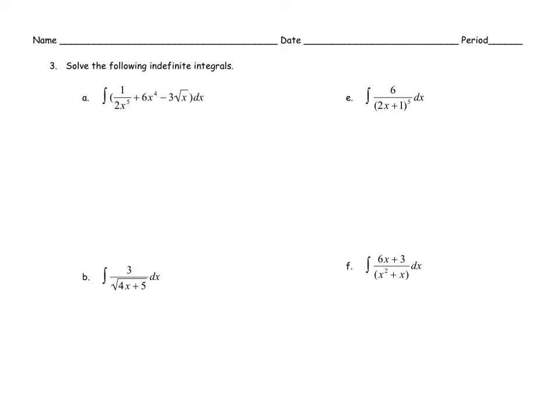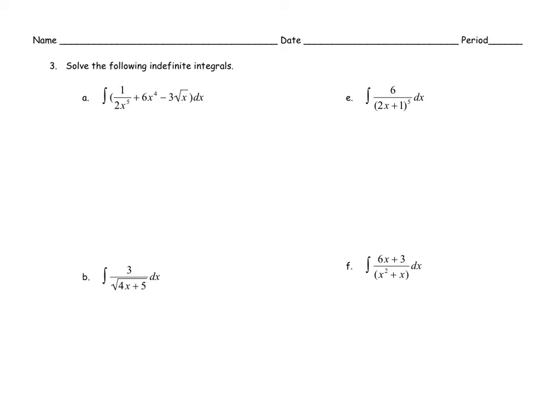So for 3A, what we have to do on this one, remember, U substitution is not necessary everywhere. On this particular problem, since there's no multiplication or division, really, you can't even use U substitution, so we're just going to find the antiderivative of all these things individually.